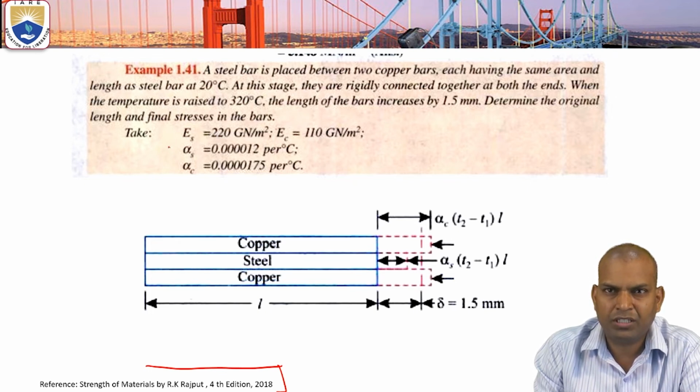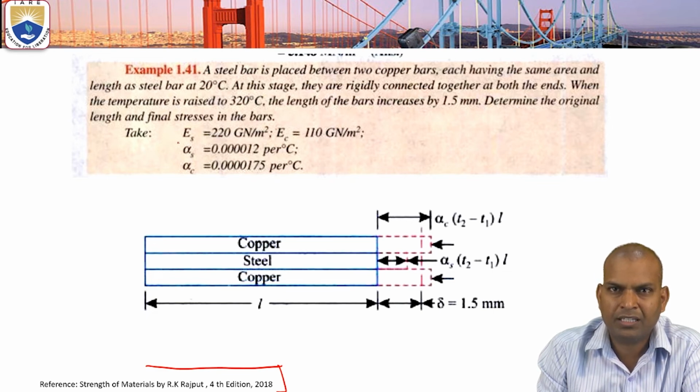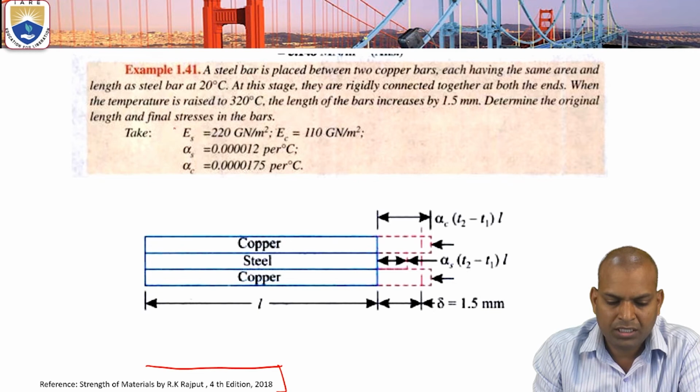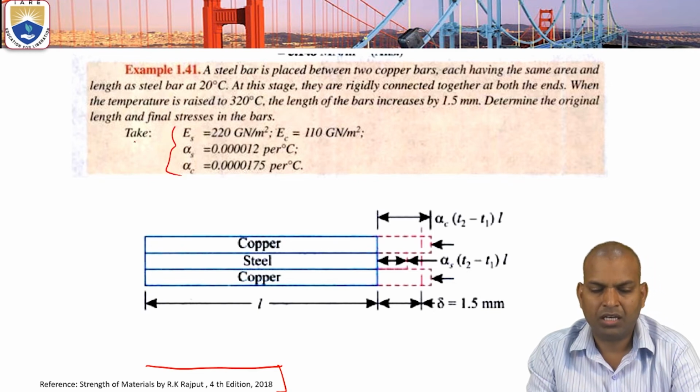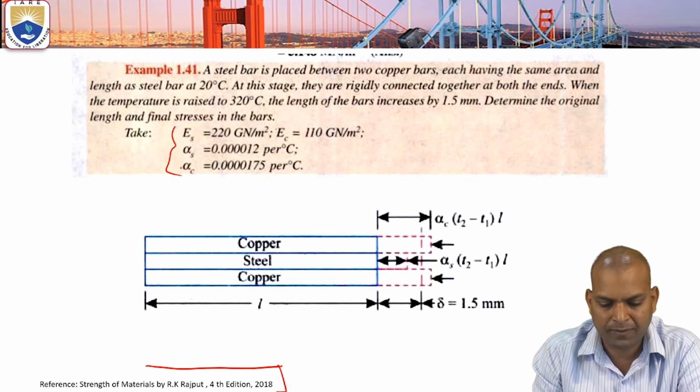At 20 degrees Celsius they are rigidly connected together at both ends. When the temperature is raised to 320 degrees Celsius, the length of the bars increases by 1.5 millimeter. Determine the original length and the final stresses in the bars. The modulus of elasticity and coefficient of thermal expansion of both materials are given.